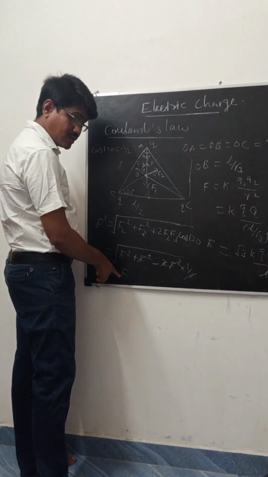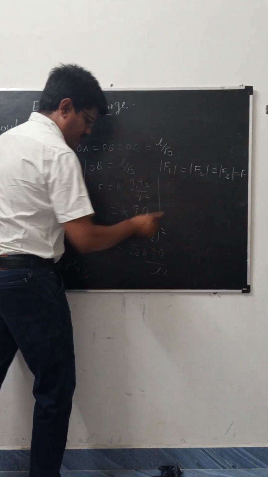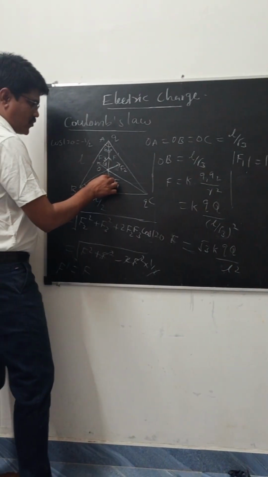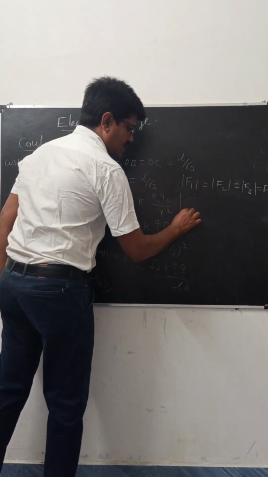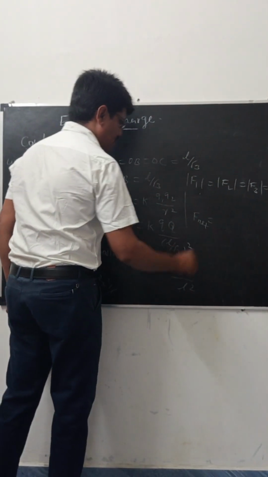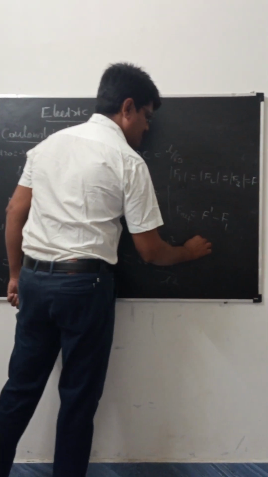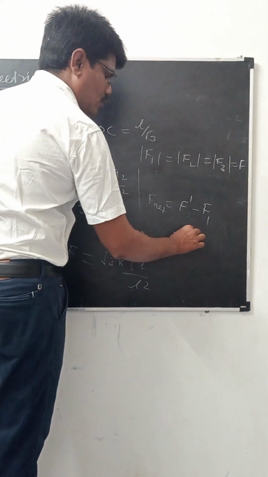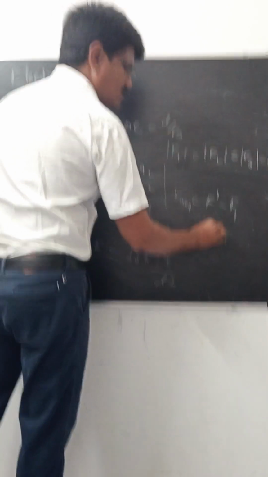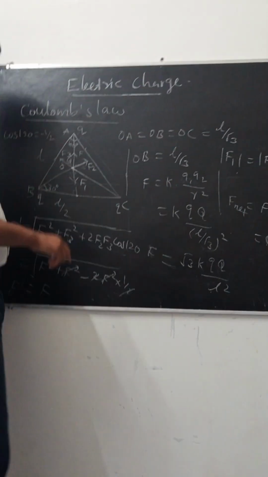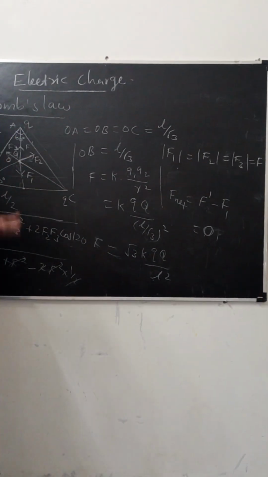F1 and F dash are equal in force but opposite in direction. F dash is equal to F, and F1 is also equal to F, the same value. Here F1 and F dash are equal and opposite on the charge. Then the net force F net equals F dash minus F1. These two magnitudes are equal but the direction is opposite. Then the net force at the center of the equilateral triangle is 0.